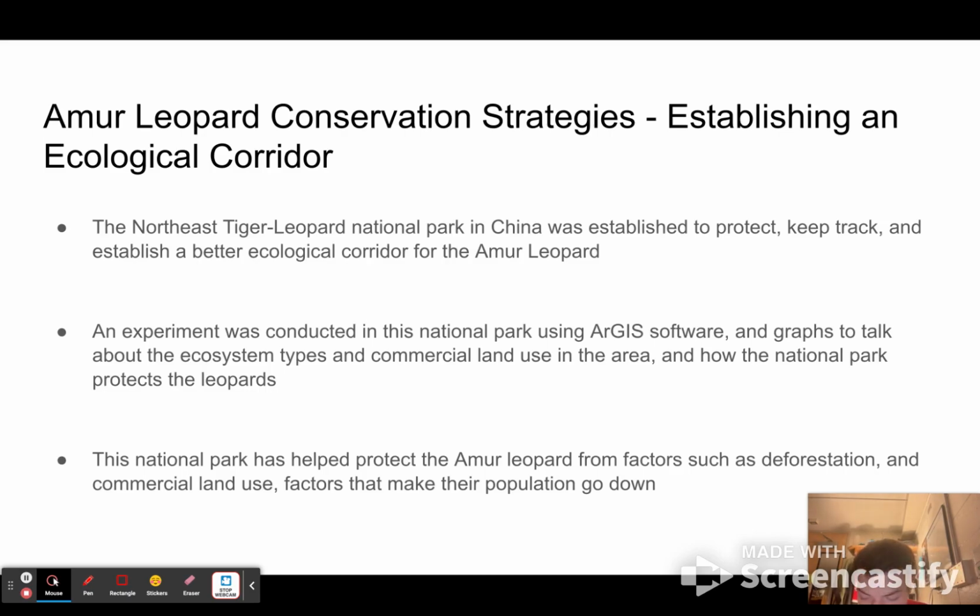The national park has helped protect the Amur leopard from factors such as deforestation and commercial land use, which make the population go down. This land was established by the Chinese government to protect the Amur leopard from these threats and better keep track of their population.